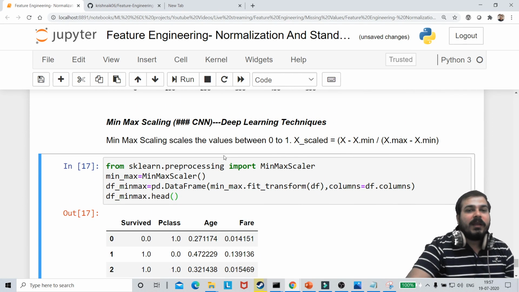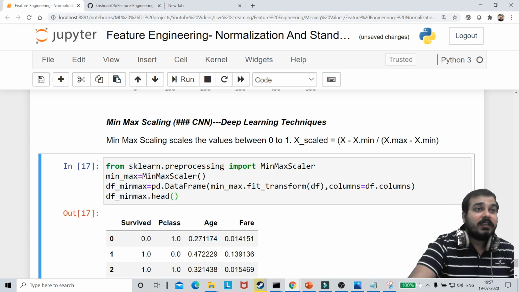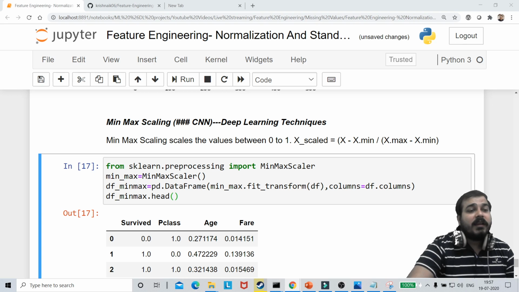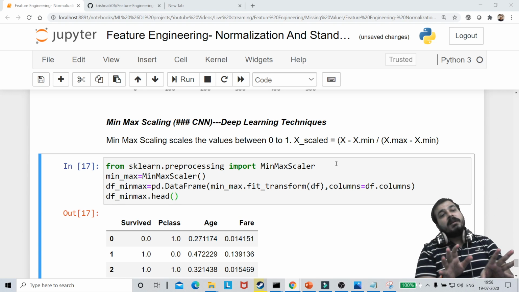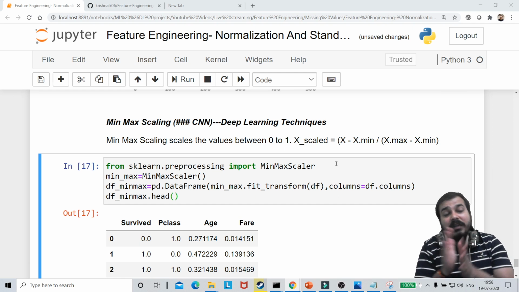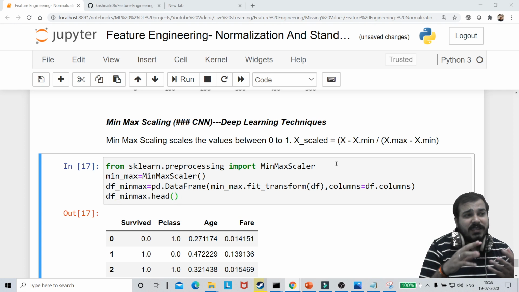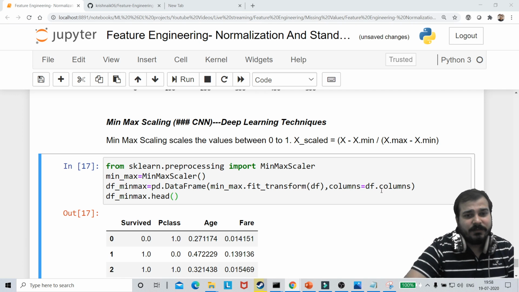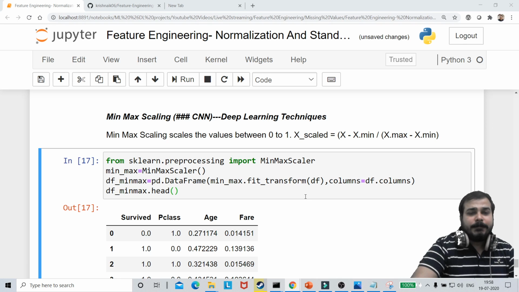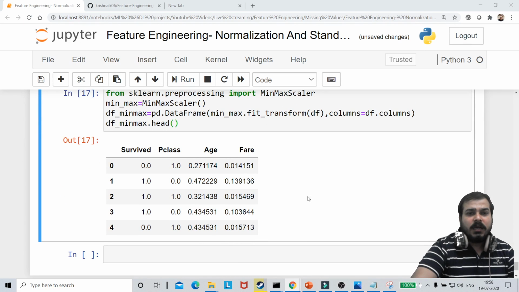Remember guys, whenever you have a problem statement, as someone said in the live chat also, if you have data following a standard normal distribution, just go and use standard scalar. If it is not following that kind of distribution, you can use min-max scaling, but most probably you have to use standard scalar. It works pretty well with most of the algorithms. But in CNN kind of things where you have all the pixels between 0 to 255, you can use min-max scalar, or divide by 255, right? It's pretty much simple. This is about this one.